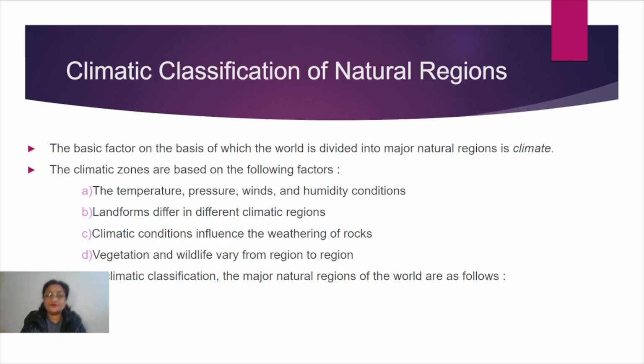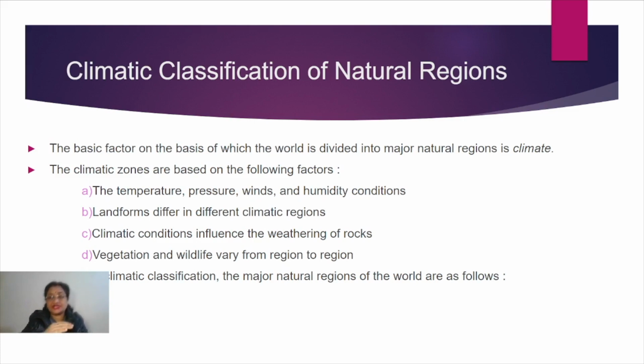So here the landforms are also taken as one of the factors. Then next is the climatic conditions which influence the weathering of rocks, again an important part. And then one more important thing, that is vegetation and wildlife, which again depends on climate to a great extent.